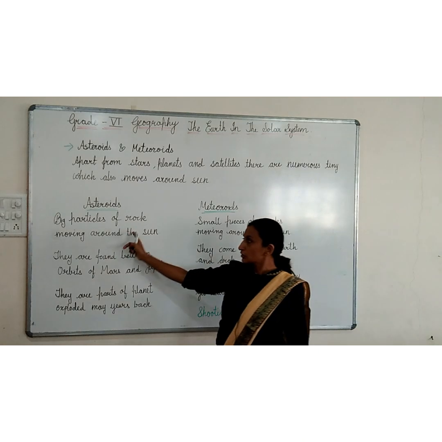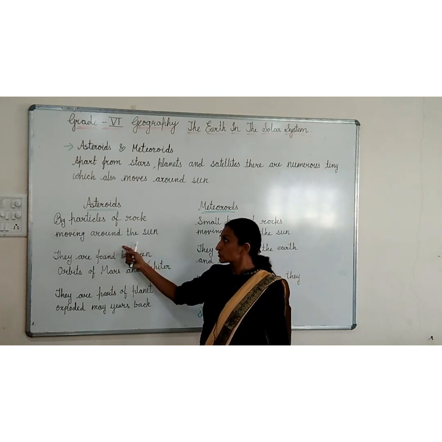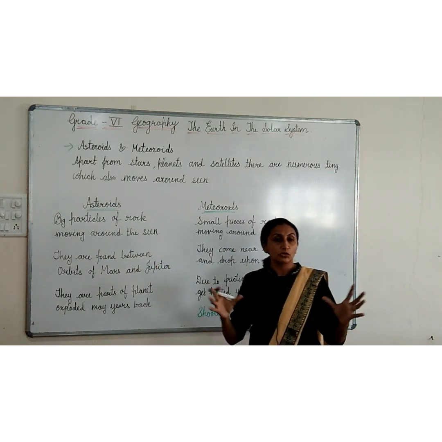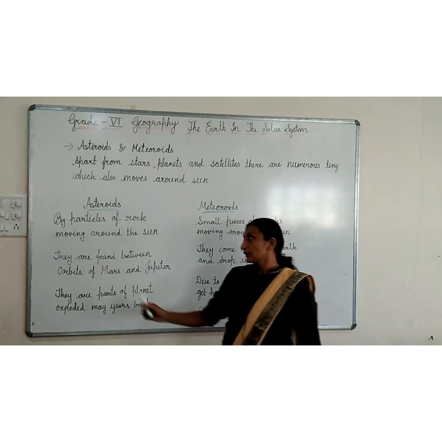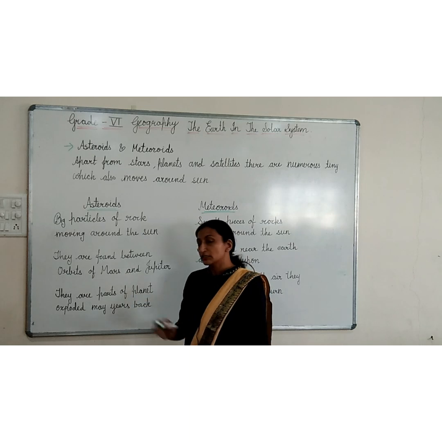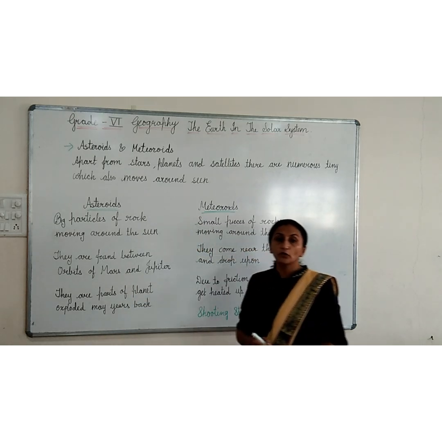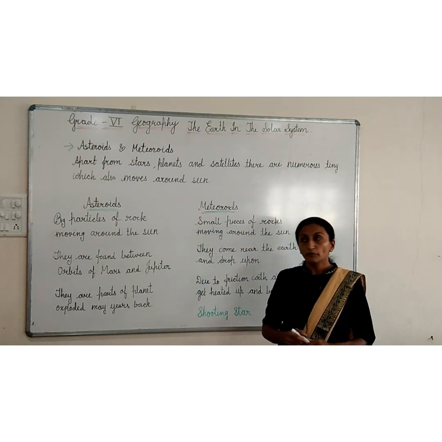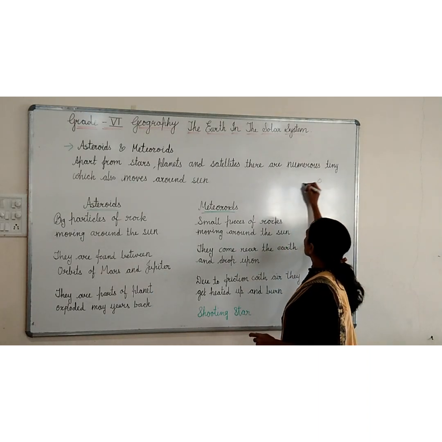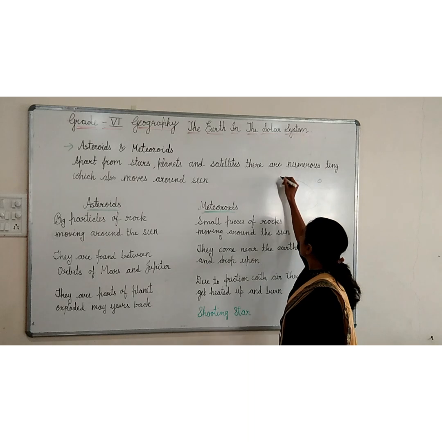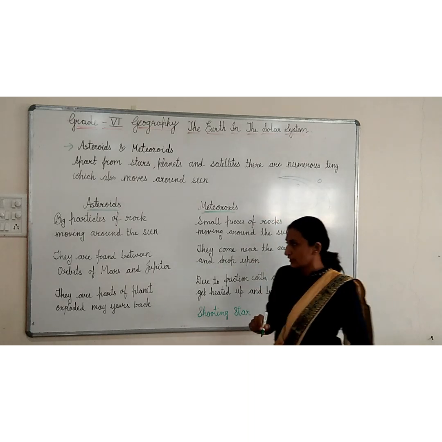See, asteroids are big particles of rock moving around the sun. They are found between the orbits of Mars and Jupiter. Suppose Mars is here and Jupiter is here. In between, they are found. It is a belt of this type.